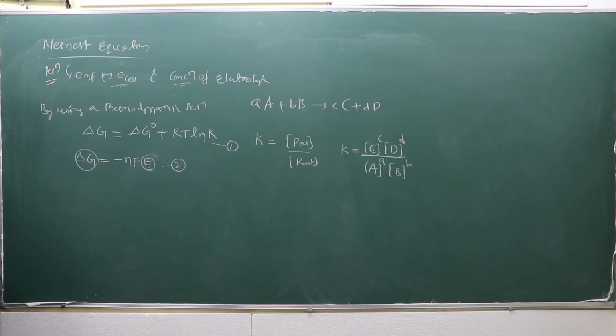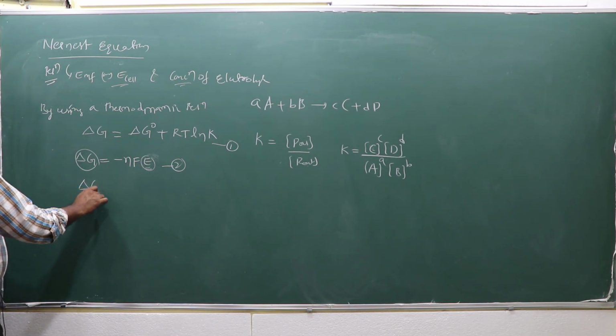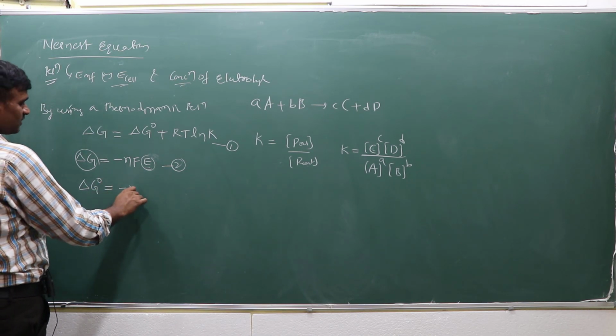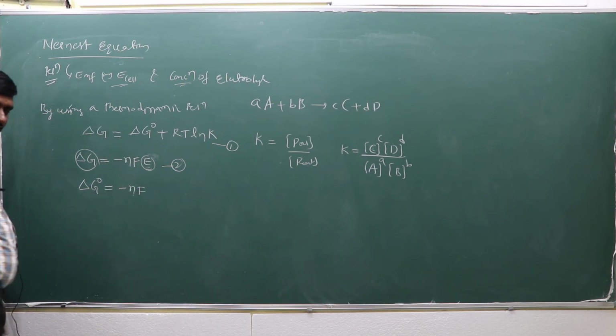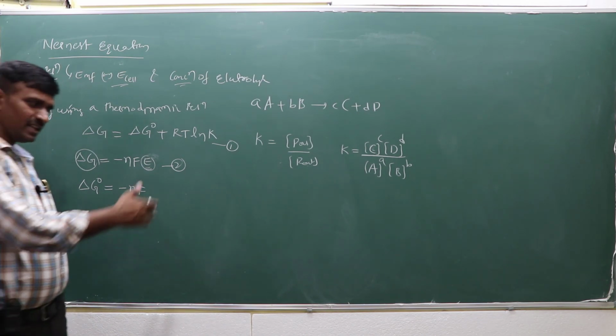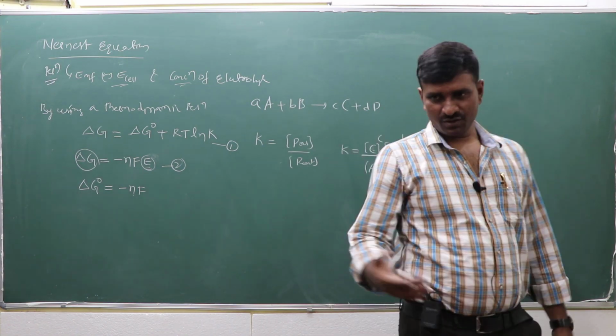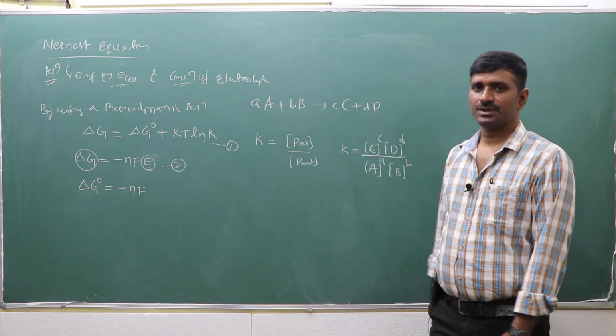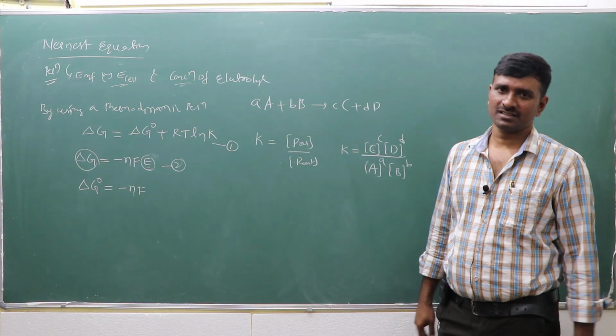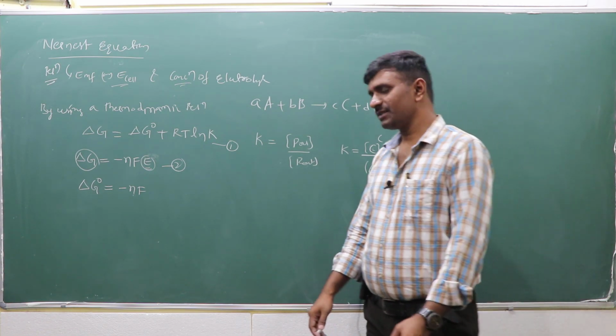So if delta G equals minus NFE, then under standard conditions delta G naught equals minus NFE naught. N is the number of electrons transferred during the reaction. Like in the earlier Daniel cell, zinc goes to zinc 2 plus by releasing 2 electrons, and Cu 2 plus takes the 2 electrons to become Cu. So 2 electrons are transferred, and the N value is 2.